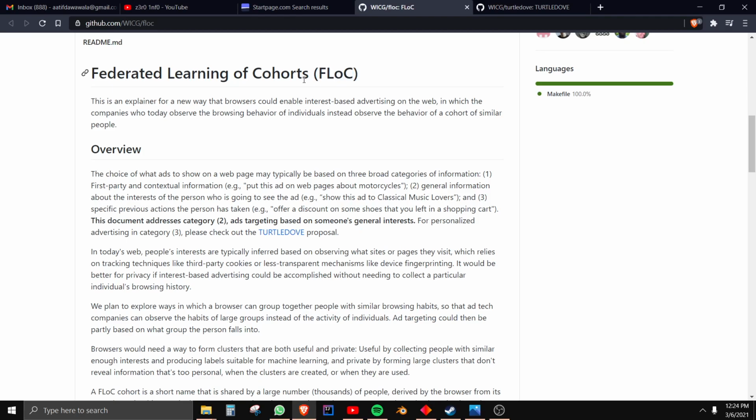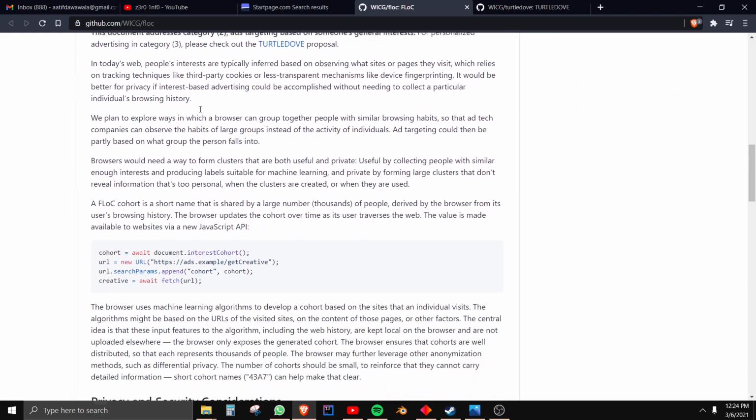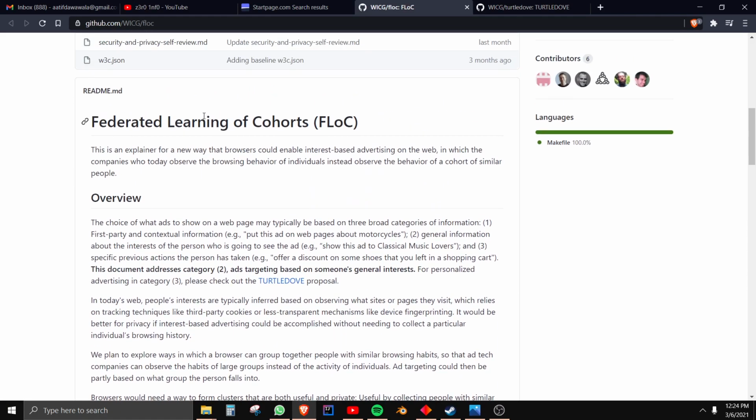I'll leave a link to the GitHub article for this so you guys can go ahead and read all of this out, and see the details or some of the code that's over here. So basically what federated learning of cohorts is, it's where instead of making browser cookies that track each person individually and track their interests and based on that serve them ads on different websites, this is more like Google Chrome will be able to see the different sites that you visit and based on that they'll put you into a group of people. So this group of people will have a specific name and they'll all have specific common interests, right?